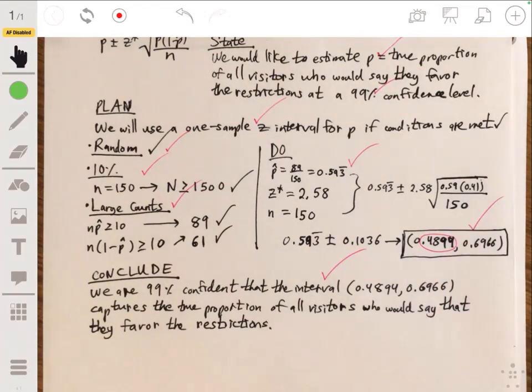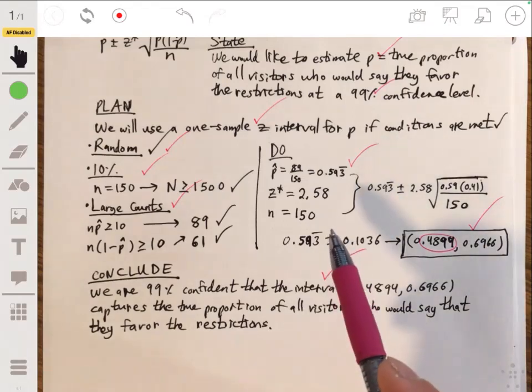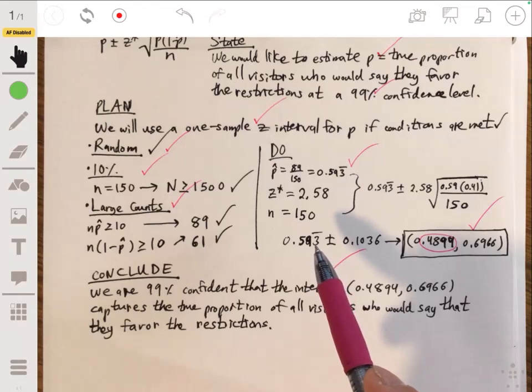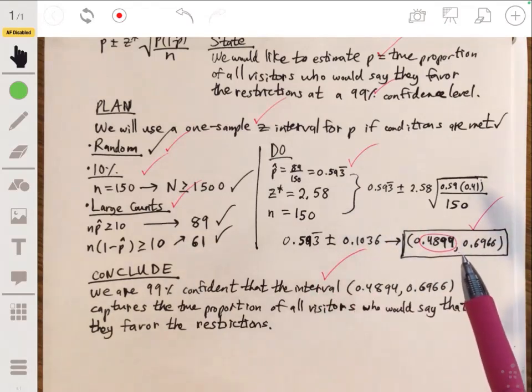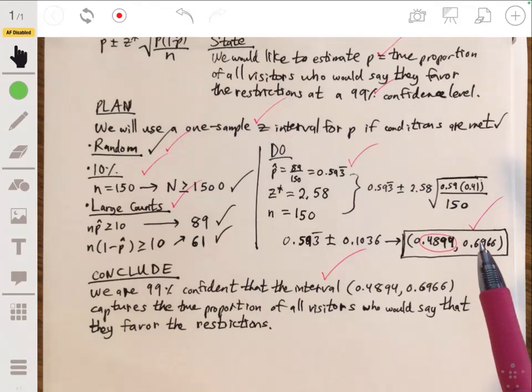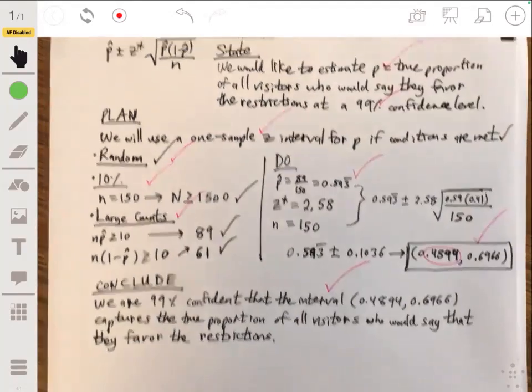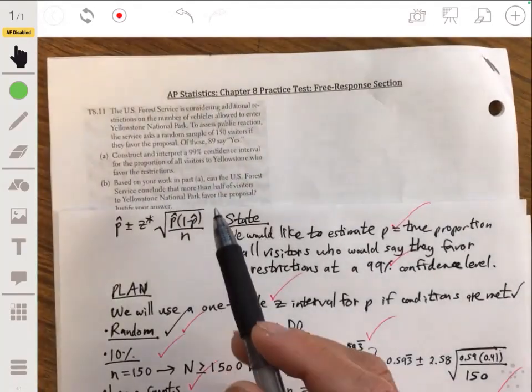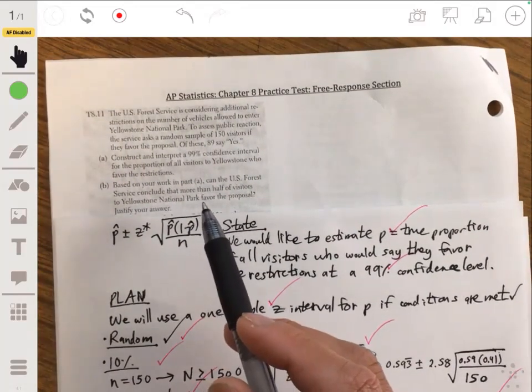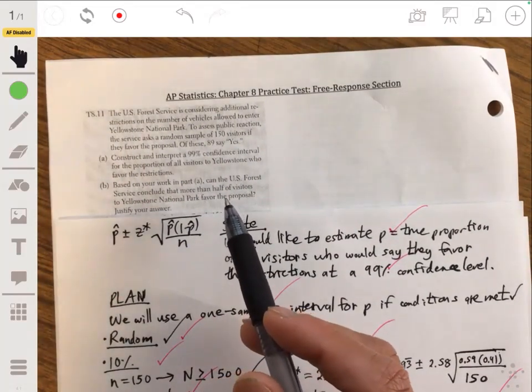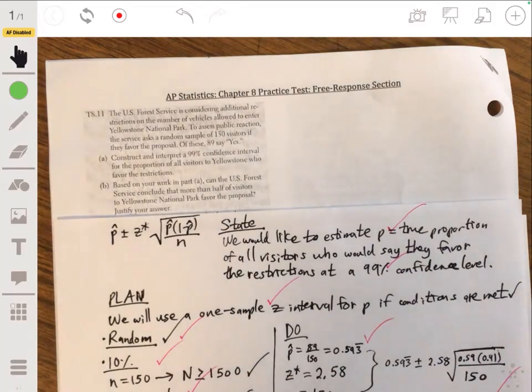And even though the interval is very much centered towards 0.59, nearly 60%, we can still reasonably say that 0.489, 0.49, or anything right before 0.5 is a plausible value. So we can't say that it would be reasonable to conclude that more than half of the visitors would favor the proposal. And there you go.